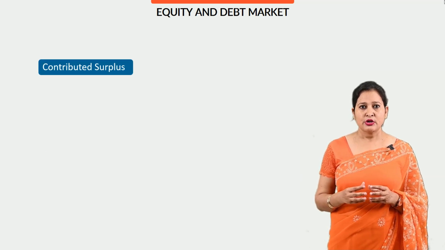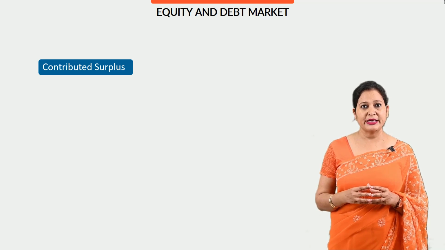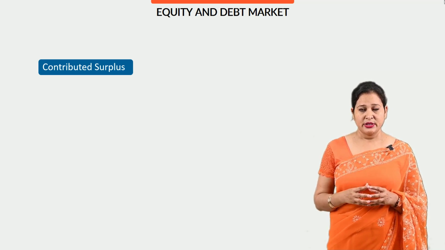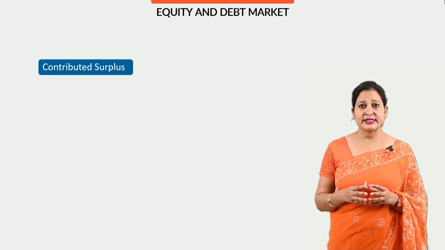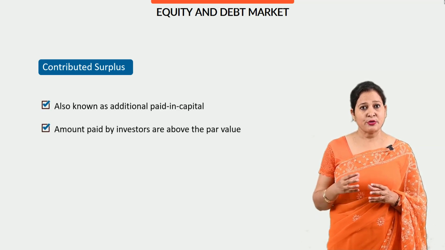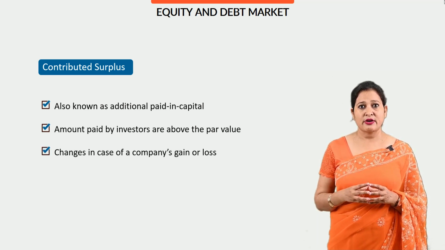Contributed surplus. Contributed surplus represents any amount paid over the par value by the investors for stock purchases that have a par value. This account also holds different types of gains and losses resulting from the sale of shares or other complex financial instruments, also known as additional paid-in capital. Amounts paid by investors are above the par value and change in the case of the company's gain or loss.